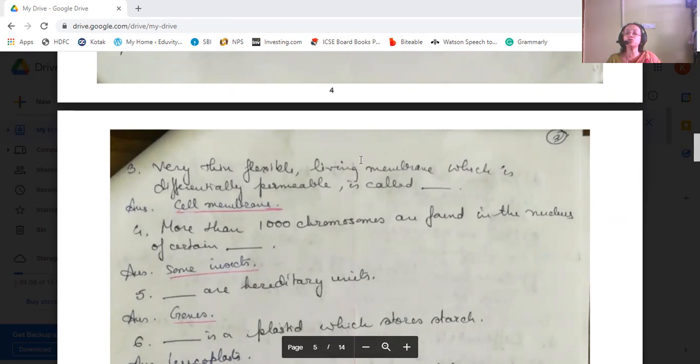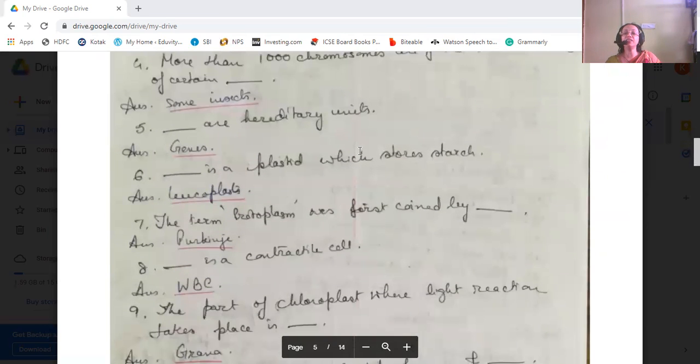More than 1,000 chromosomes are found in the nucleus of certain insects. Genes are the hereditary units. Leucoplast is a plastid which stores starch. The term protoplasm was first coined by Purkinje.